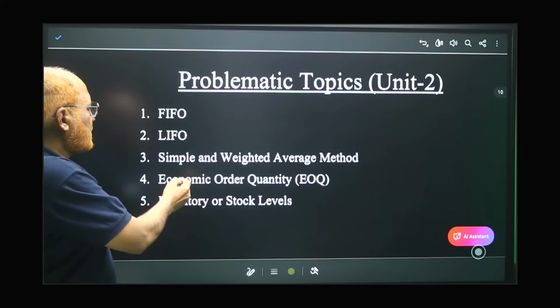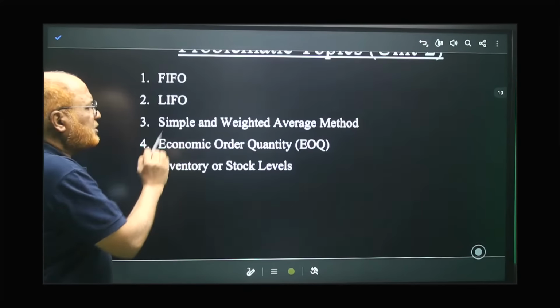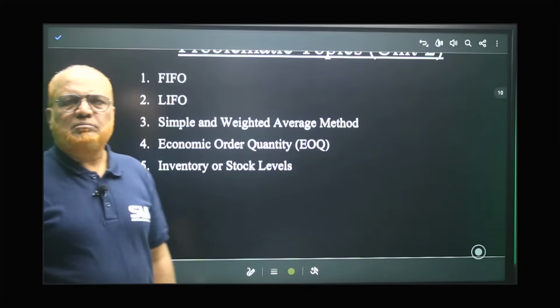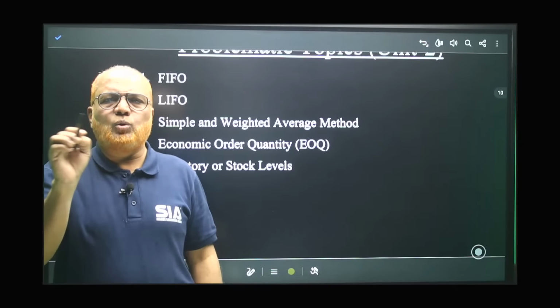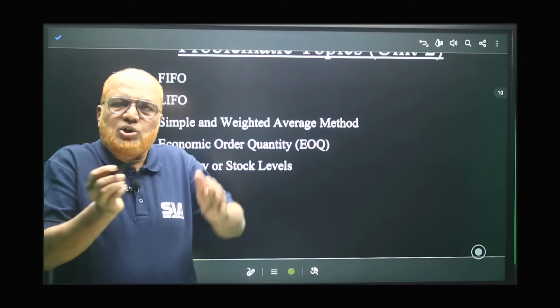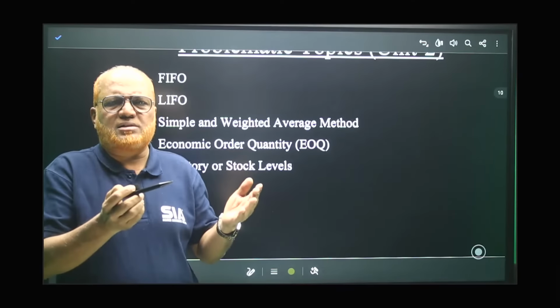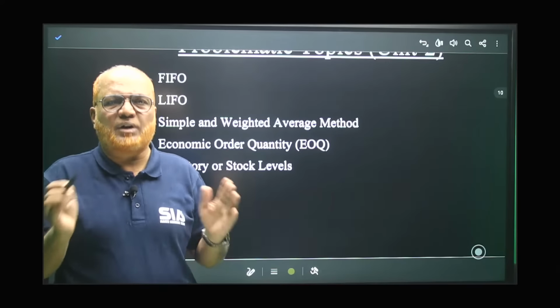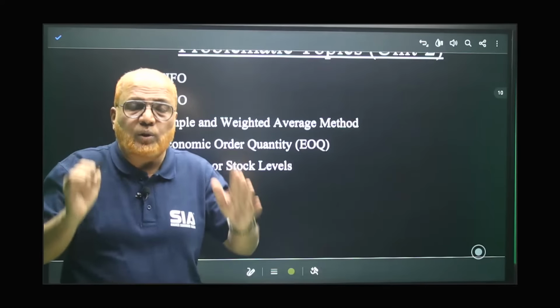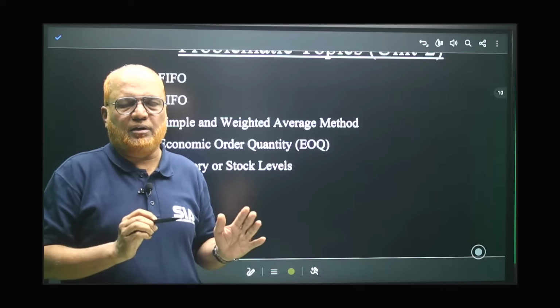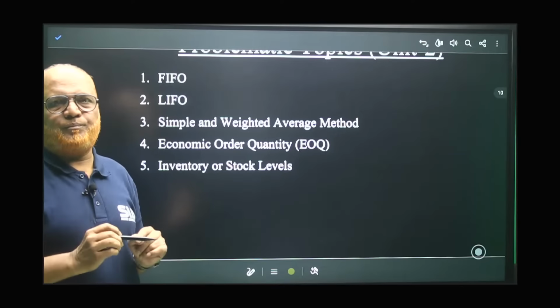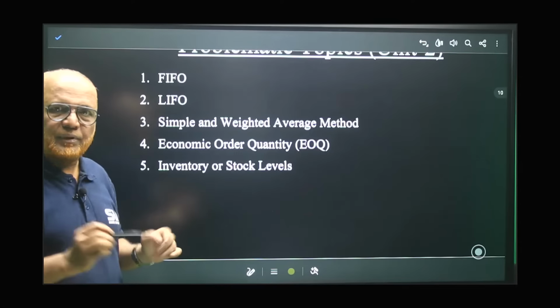One more thing, economic ordering quantity. It's a simple formula, EOQ is equal to square root of 2CO by I. In short questions, very rarely they have asked, but long questions so far they have not asked, but still, just have a glance how to calculate EOQ. And stock levels, we will have the formula, we will have the problem. I'll do it here.